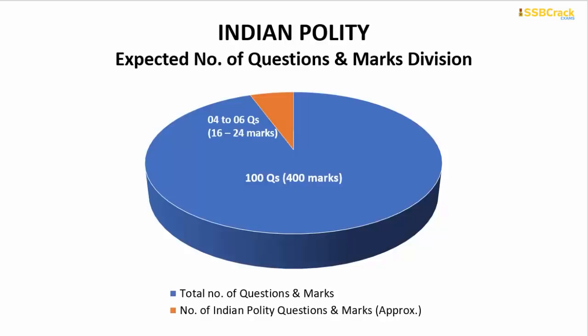When I'm telling you about Indian polity, this covers everything regarding the Constitution of India, the Constituent Assembly and each and every member regarding that. So the polity questions are a little tricky. They carry a lot of importance, and you have to have a very good and brief knowledge about the articles and everything regarding the constitution, and it will always help you in scoring better in the examination. By scoring completely correct answers in the Indian polity section, you might expect around 16 to 24 marks out of the 400 marks. So you have to remember this.